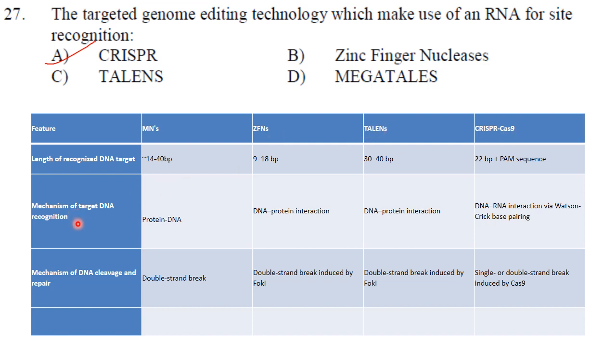So mechanism of target DNA recognition for MNs, ZFNs and TALENs is protein-DNA interaction. But for CRISPR-Cas, DNA-RNA interaction via Watson-Crick base pairing is used. So here they have asked the question, which targeted genome editing technology makes use of RNA for site recognition? It is CRISPR-Cas9. So answer is option A.